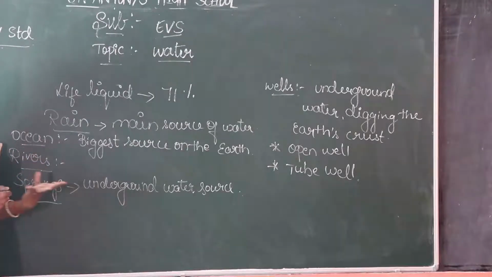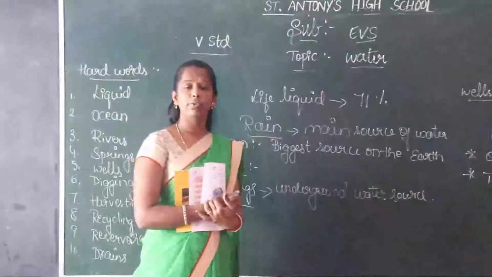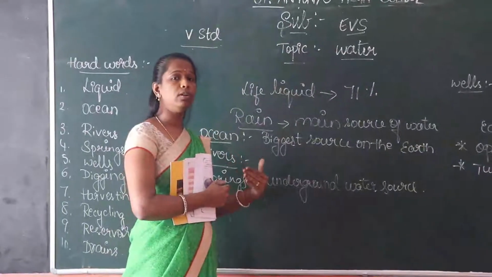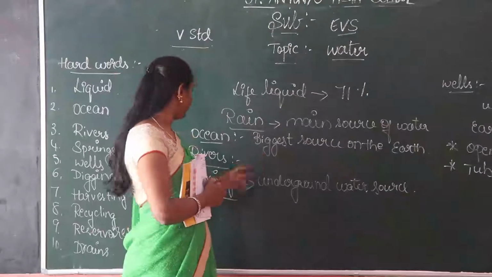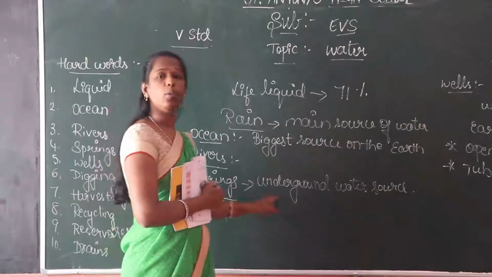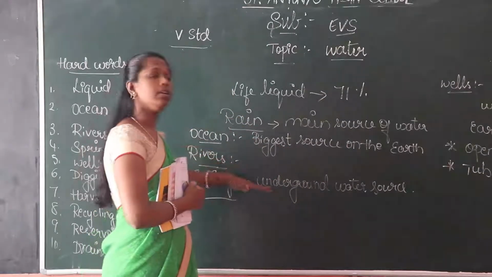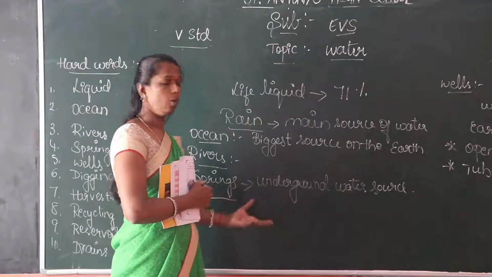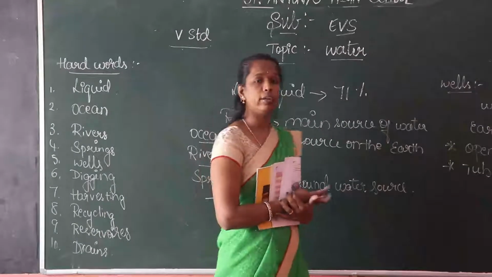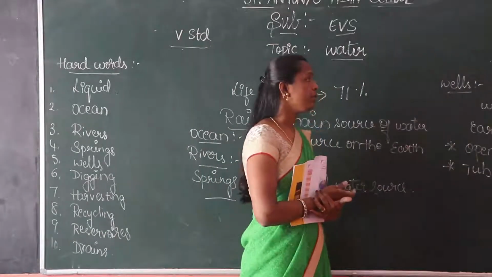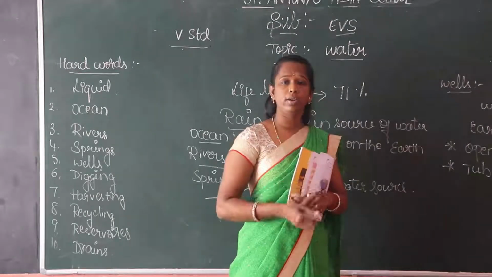Rivers collect the rainwater and also melted snow from the mountains. They will flow during the summer, and finally it will be collected in the ocean. Next, springs. Underground water is known as spring. When pressure is given to the water, it opens, that is called springs, and later wells. Underground is also one of the sources of water. So when digging the earth crust, you get some source of water. That is called wells.